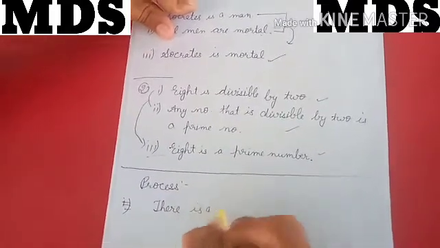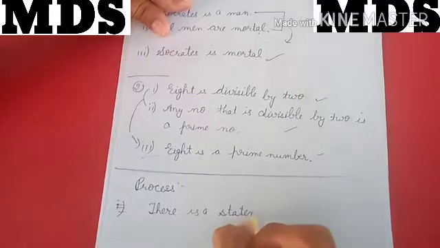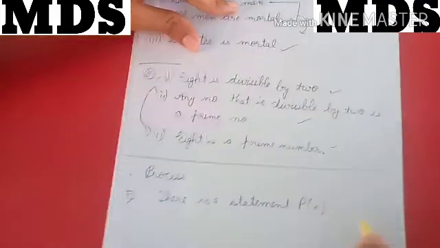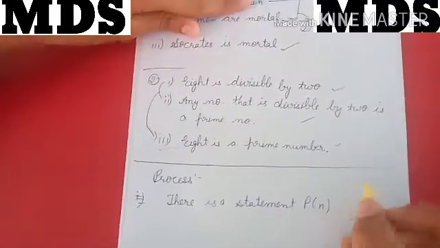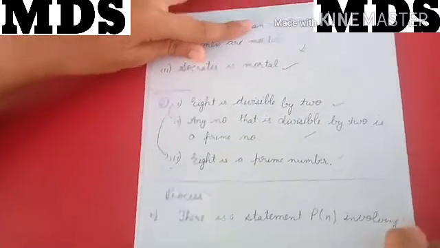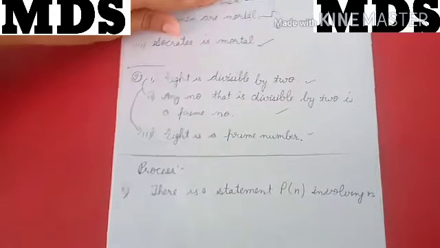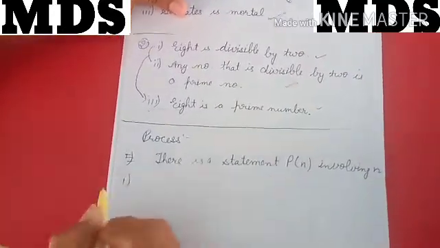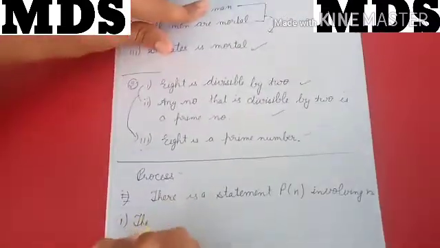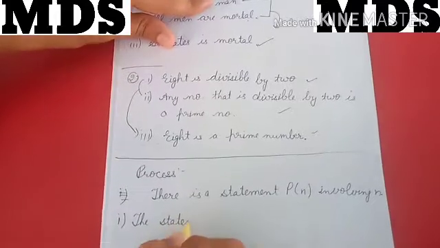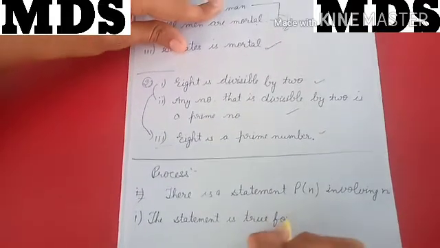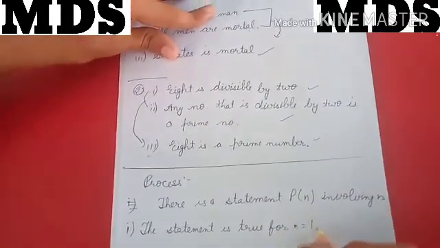Before the first step, there is a statement. Suppose there is a statement, meaning the question given to us, that is P(n), involving natural numbers. First I have to prove that the statement is true for n equal to 1.